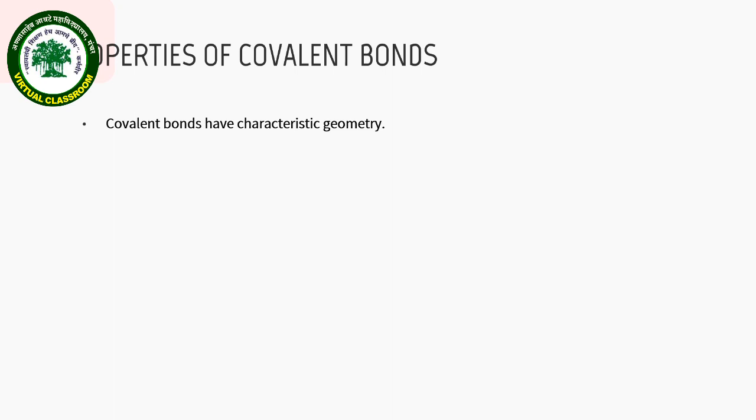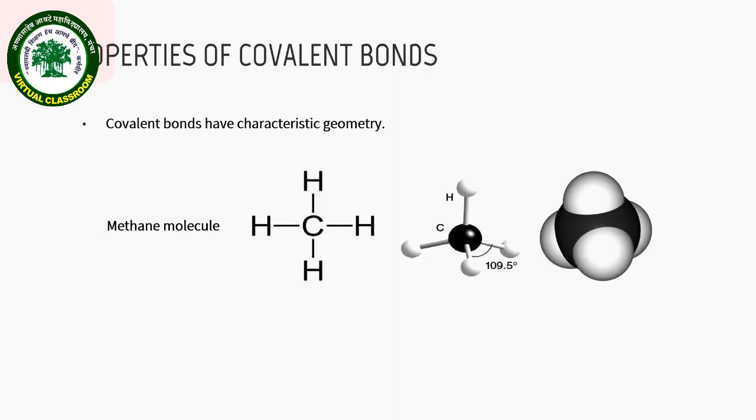When a covalent bond is formed between two or more atoms, these bonds are oriented at precise angles to one another. For example, in a methane molecule, the central carbon atom is bonded to four hydrogen atoms, whose positions define the 4 points of a tetrahedron, so that the angle between any two bonds is 109.5 degrees. In this particular molecule, each bond is a single bond, a single pair of electrons shared between two atoms.